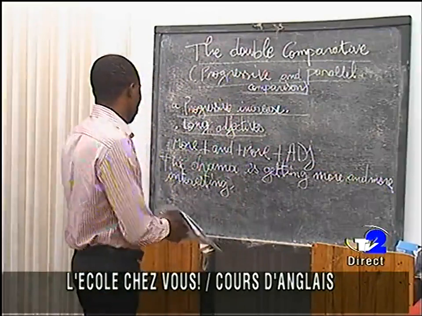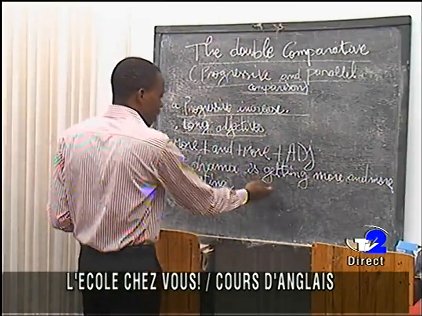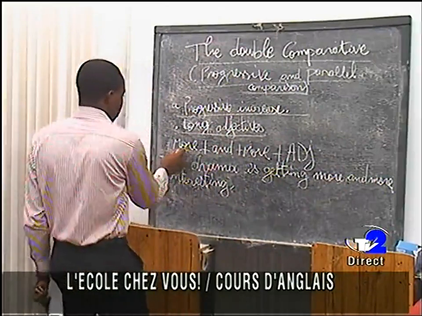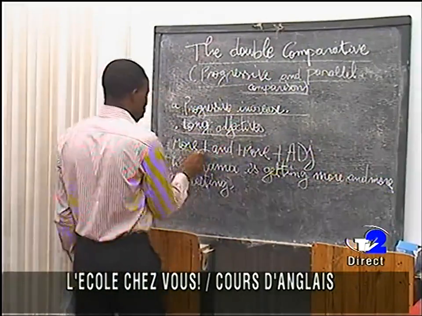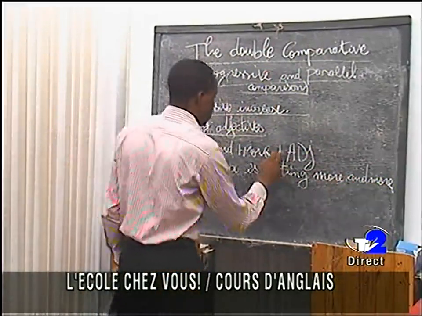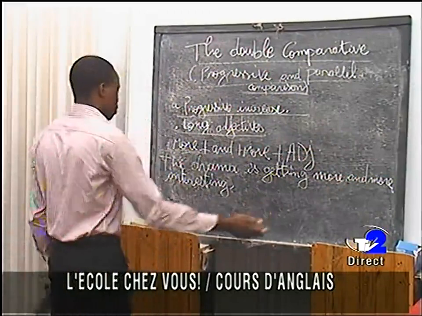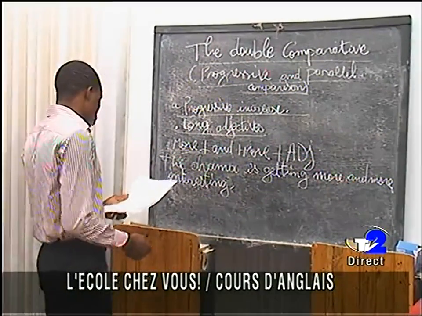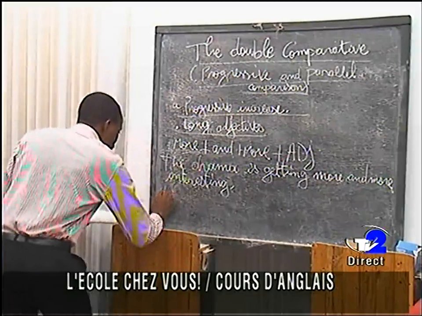Here we have "the drama is getting more and more interesting," and the rule is: more and more plus adjective. This is the adjective at this level. So that's it. We have another example.